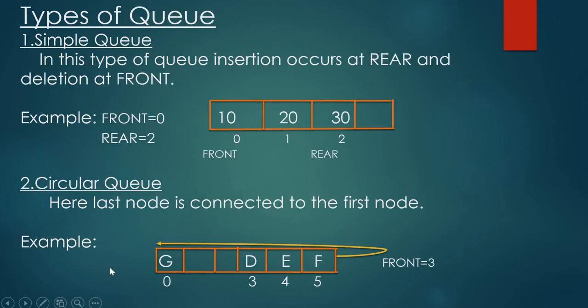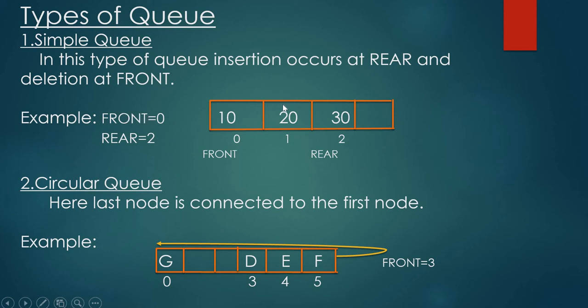Next, types of queue. There are four types of queue: simple queue, circular queue, priority queue and double-ended queue. First one, simple queue. In this type of queue, insertion is at rear and deletion is at front.